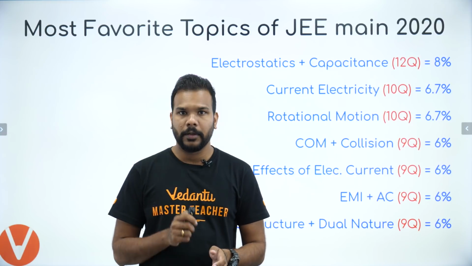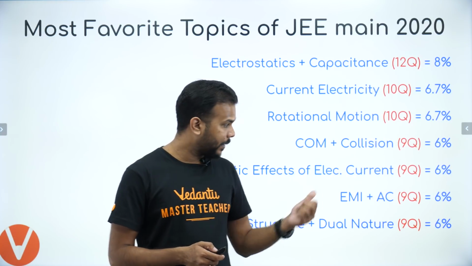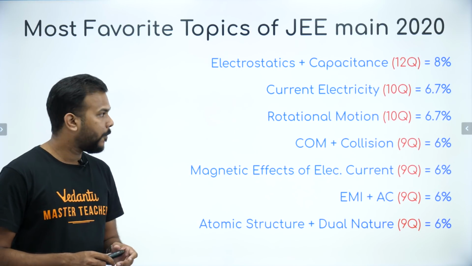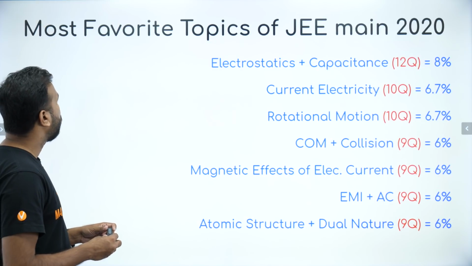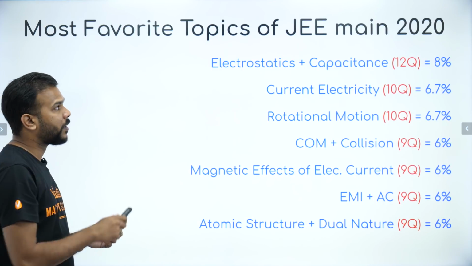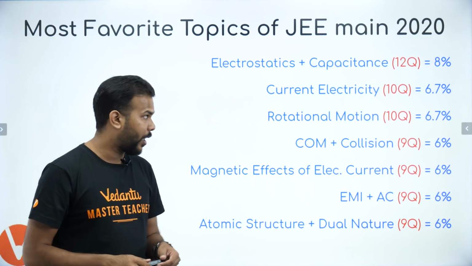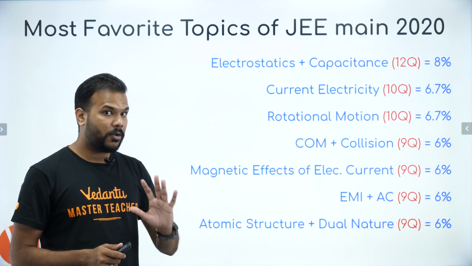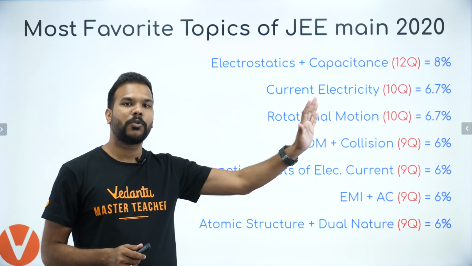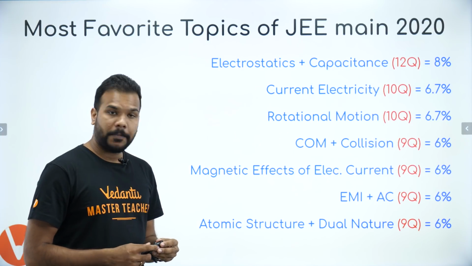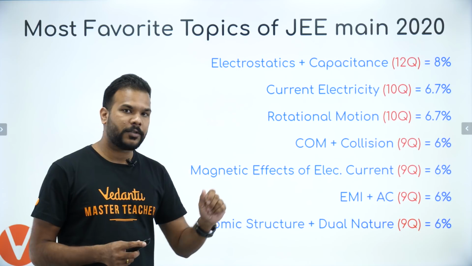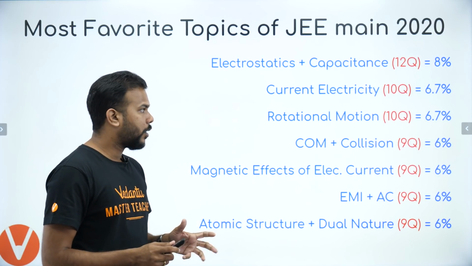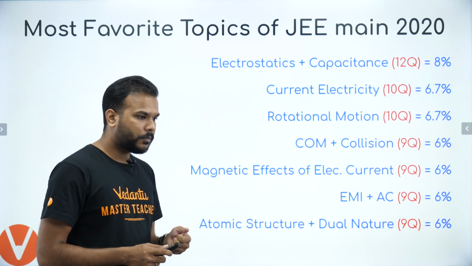Okay guys. So now what you see here is basically the list of the topics where the maximum number of questions were asked. When we look at the most favorite topics of JEE Main 2020, held in the month of January, electrostatics and capacitance overall contributed 12 questions out of 150, making it the maximum contributor of the paper setting. 8% of the entire number of questions which were asked were from electrostatics and capacitance. So do not take these two chapters lightly.